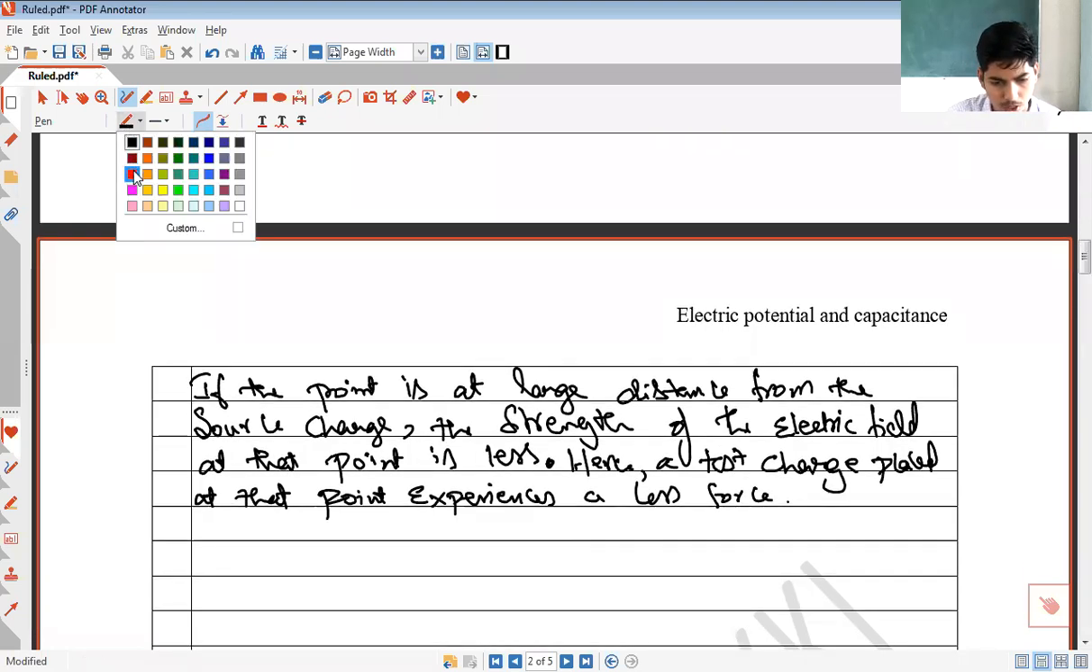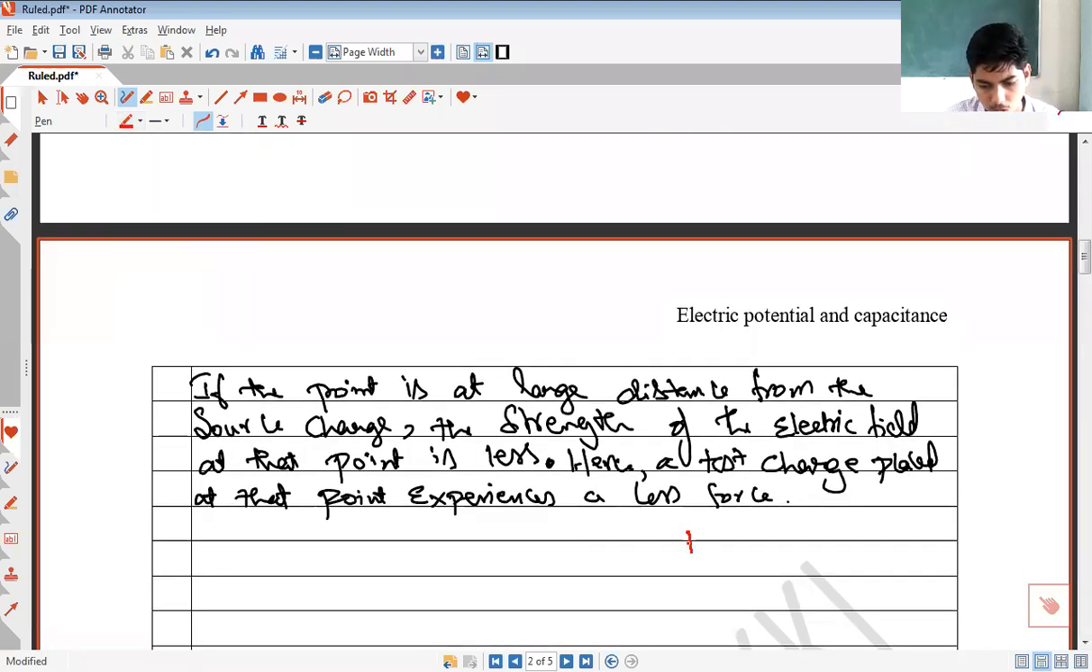You must remember, electric field is a point property. That means electric field due to a point charge is going to change from one point to another point.